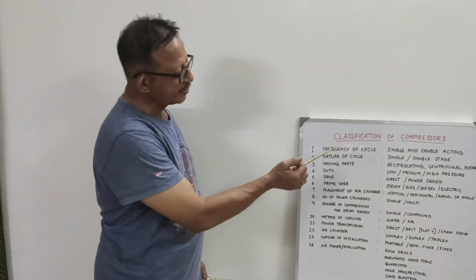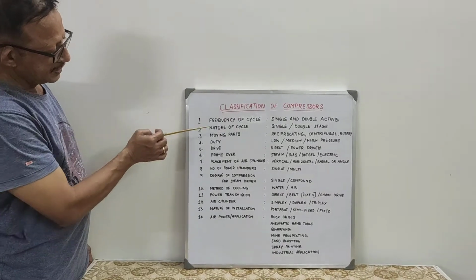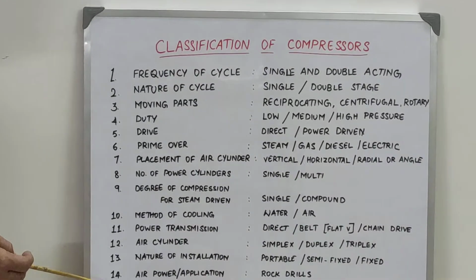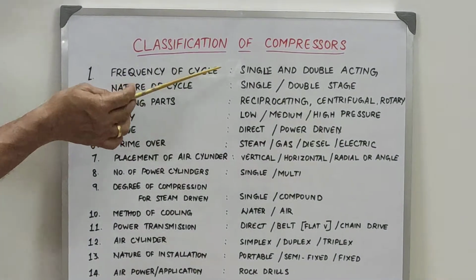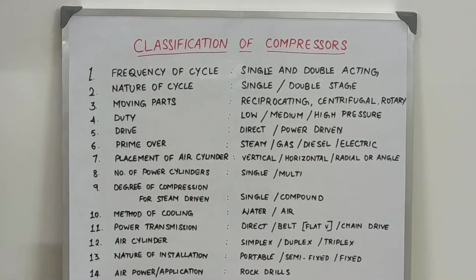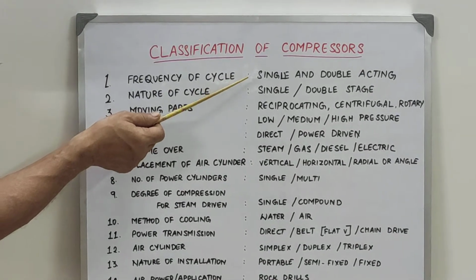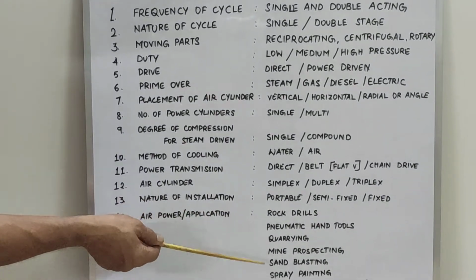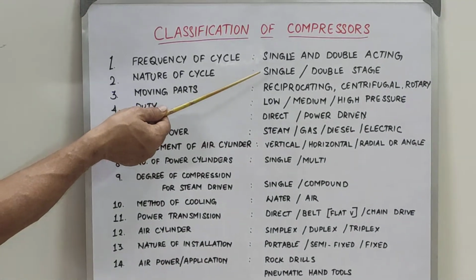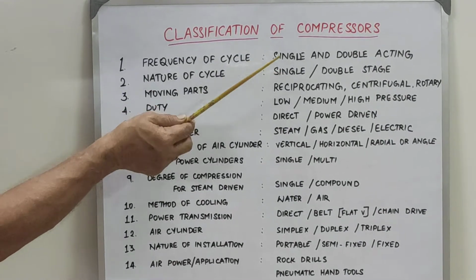This is my third episode in which you can see the classification of compressors and where they are used. There are 14 to 15 categories based on the frequency of cycle, whether it is single or double acting. Single acting and double acting are used in industrial. Single acting, you can see, is low pressure or portable, which is used in petrol bunks also, that is single acting.